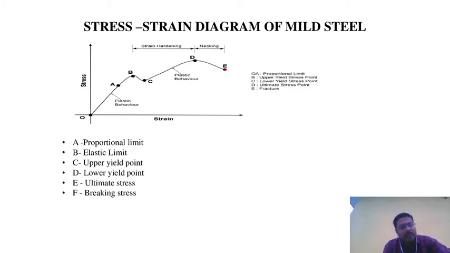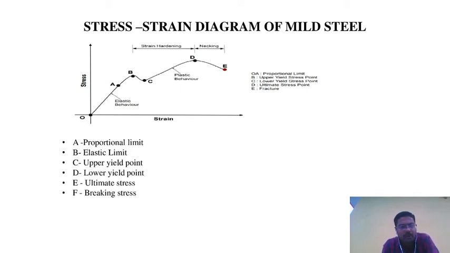In that limit there is no change in the proportional limit. The stress is directly proportional to the strain. There is no change in the stress and strain. Okay, 0 to A. This indicates the stress at which the curve begins to deviate from the straight line, that is, from the direct proportionality of stress and strain.